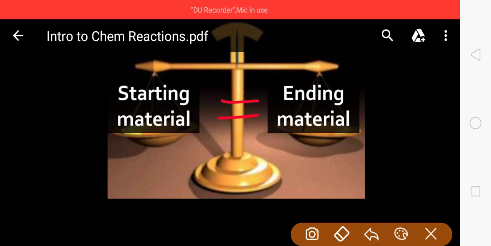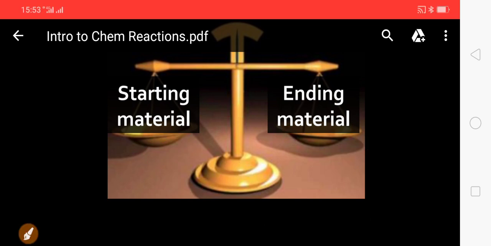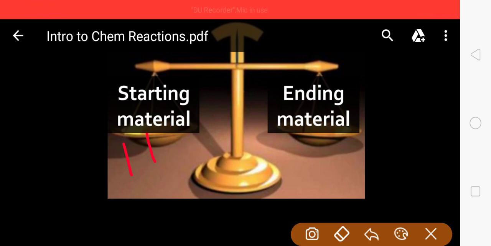Means new material cannot be created after a chemical reaction. For example, 1 kg if I am using here, new material is created and I am getting 2 kgs. This is not possible. Wrong. In the same case, if I am using 1 kg material here in starting side, I am getting half kg material only at the ending side. This is also wrong.